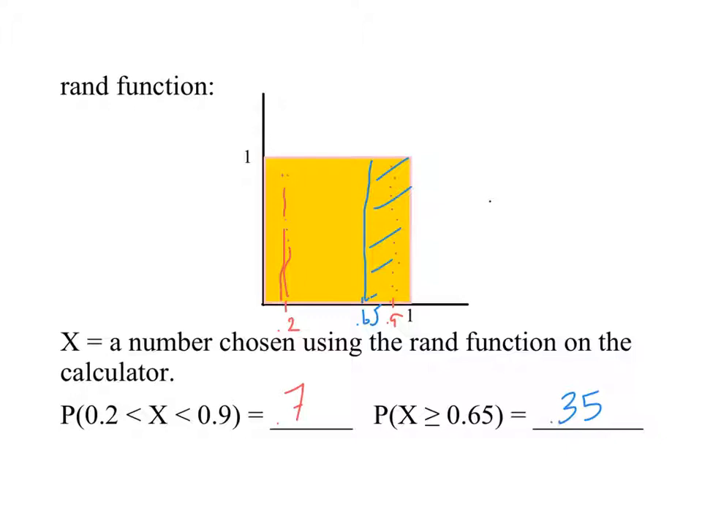So if I said to you, what's the probability that X lands exactly on 0.5? Well, the answer is 0 because there are an infinite number of outcomes. So it's like saying, well, what's the probability you pick one number out of an infinite number of outcomes? The probability of that is 0.